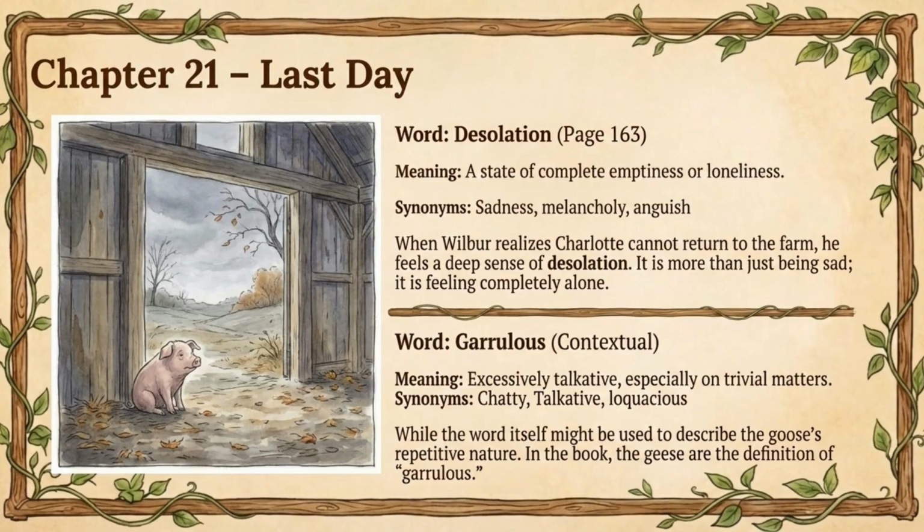In the end, Wilbur feels a sense of desolation, a state of complete emptiness and loneliness, when he realizes Charlotte cannot return to the farm. Synonyms include sadness, melancholy, anguish. We also see the garrulous or excessively talkative nature of the geese throughout the story.